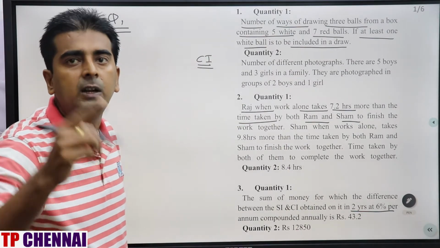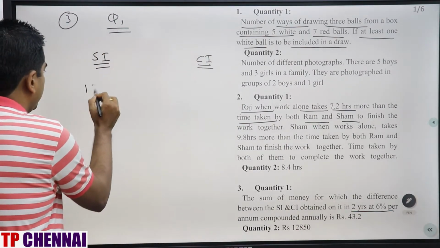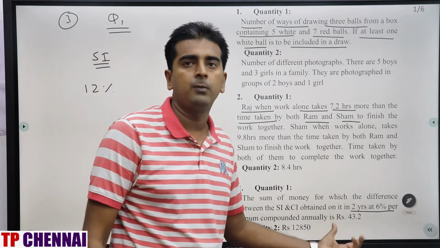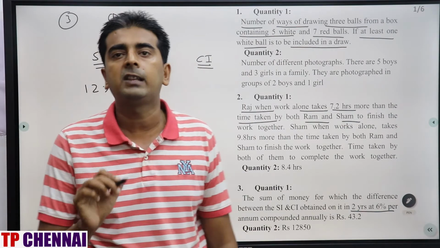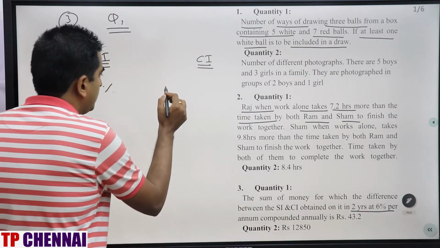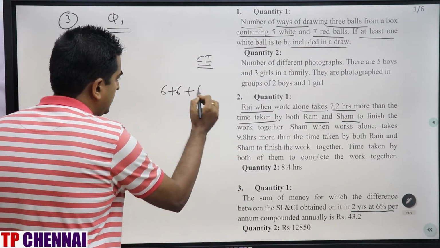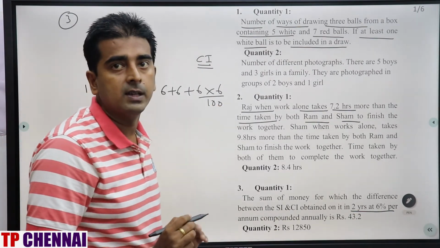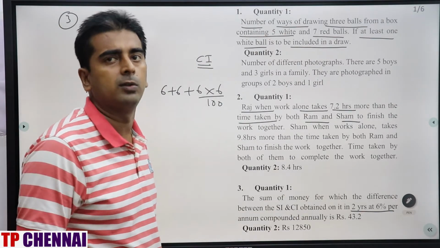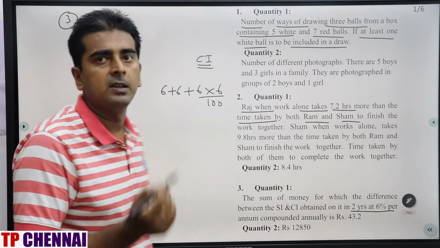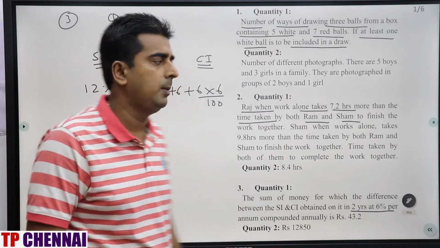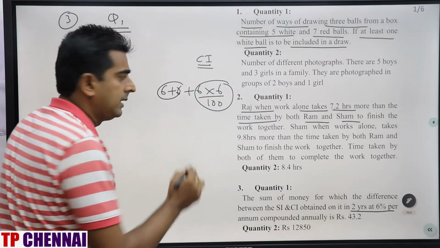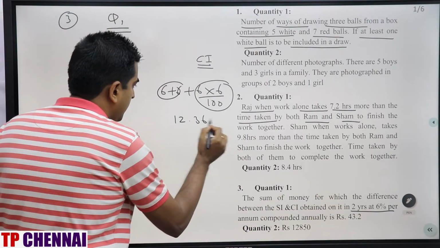Per year 6%. 2 years SI will be 12%. What about compound interest at 6% per annum for 2 years? It is x plus y plus xy by 100. So it is nothing but 6 plus 6 plus 6 into 6 by 100. So I am solving many questions here, right? So I hope you know the concept also. So for 2 years, it is successive percentage change, which is x plus y plus xy by 100. This is 12 and this is 36 by 100, which is nothing but 0.36. So this change is 12.36.